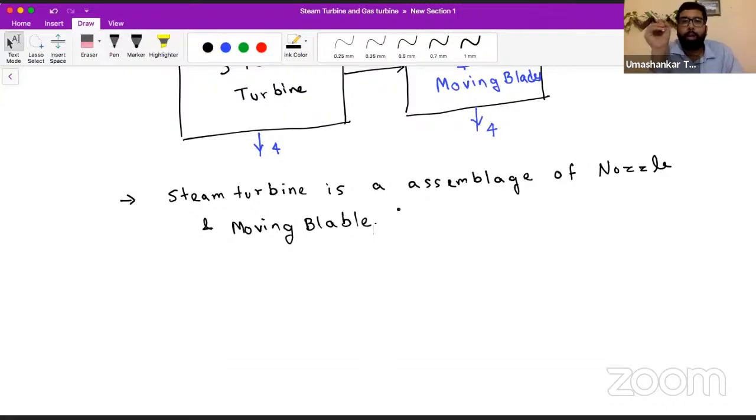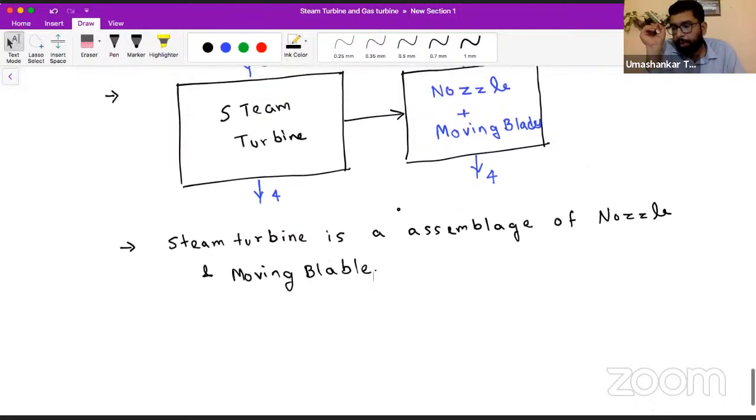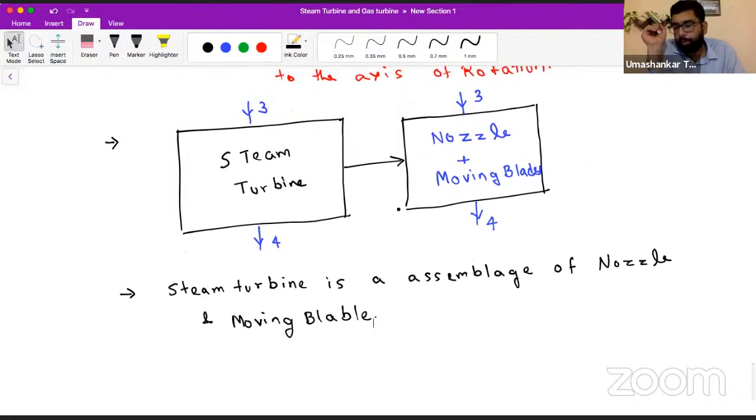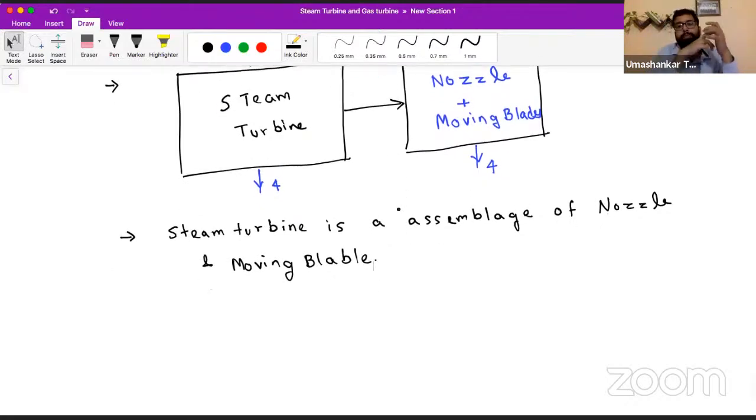Would it be right to say so? Yes or no? As we have seen, you have to respond on the chat. Now tell me, is it right to say a steam turbine is an assemblage of nozzle and moving blade? No, moving blades are not compressor. Compressor and turbine depend upon what we are getting out of it.